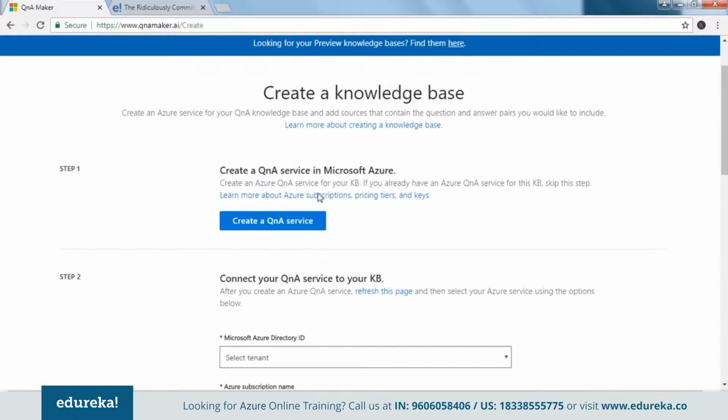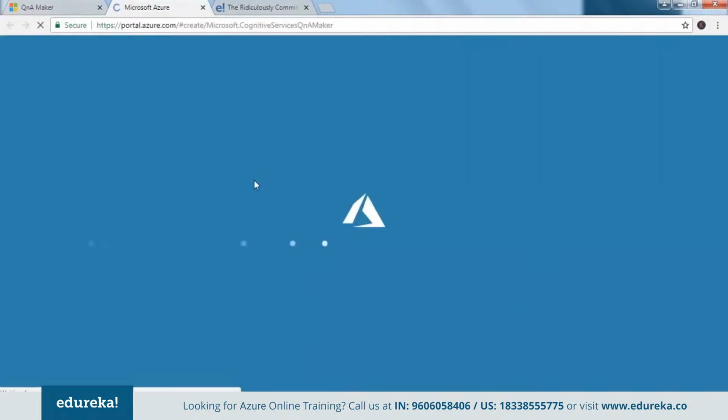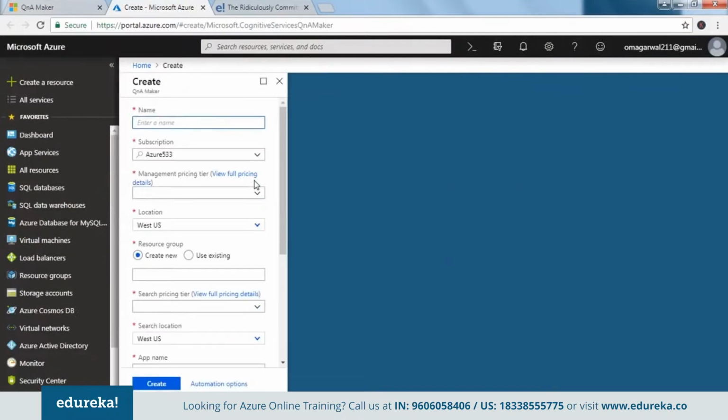So let's go ahead and create that service here. If I click on this icon, it navigates me to my Microsoft Azure account. Now I've already signed in, so it would directly take me to the portal and open that tab where we can just go ahead and create this so-called Q&A Maker.